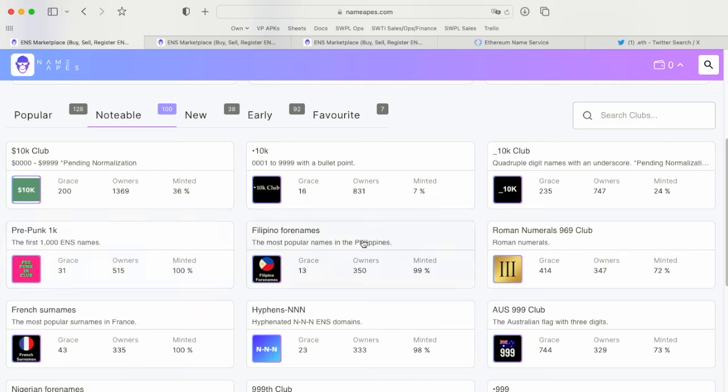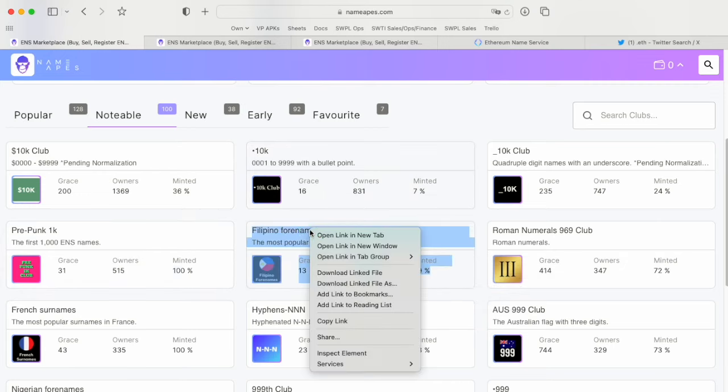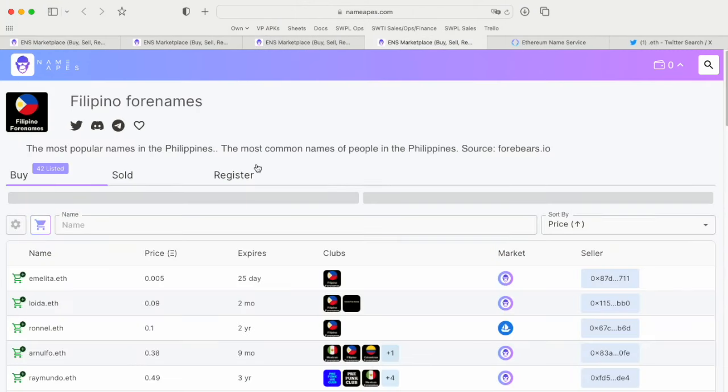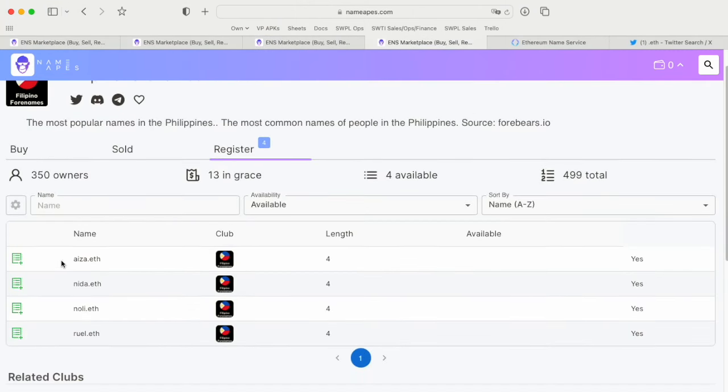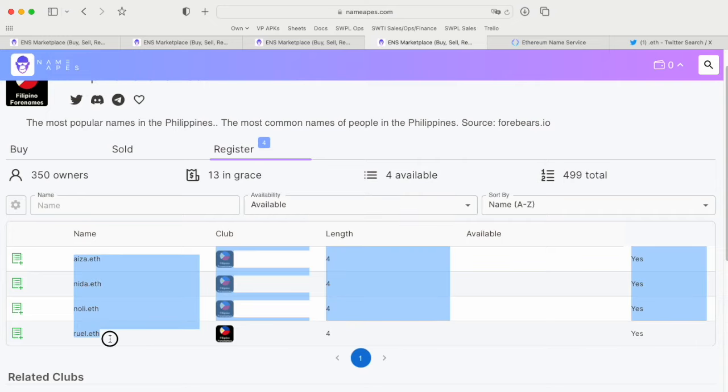So you can see Filipino forenames, 99% minted. Let's see what's left in Filipino names. Here basically you can see the available names are 4 characters.